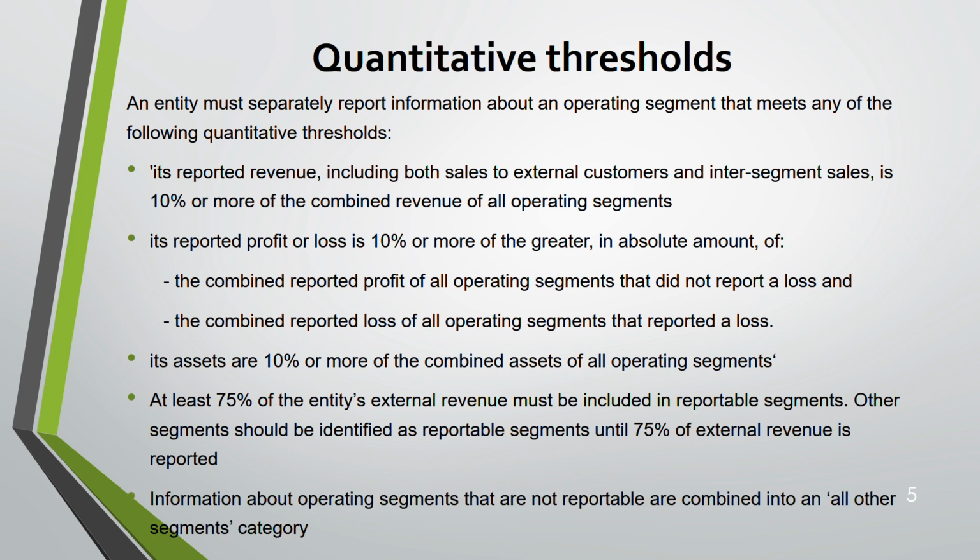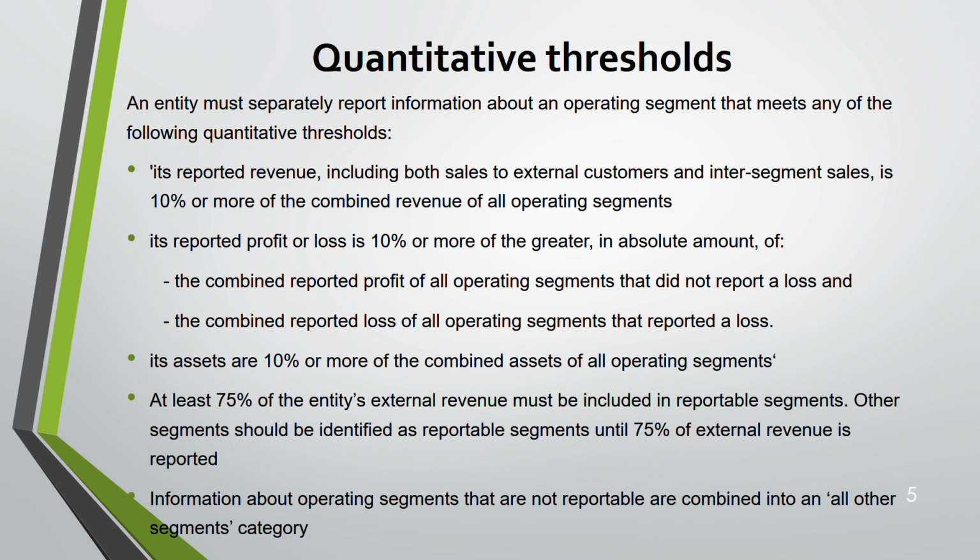Okay, now information about operating segments that are not reportable. What do you do with it? You combine them all together, aggregate, and you include it into the all other segments category. You see, others. We have that label, right? Others, or all other segments. All other segments are in that category.